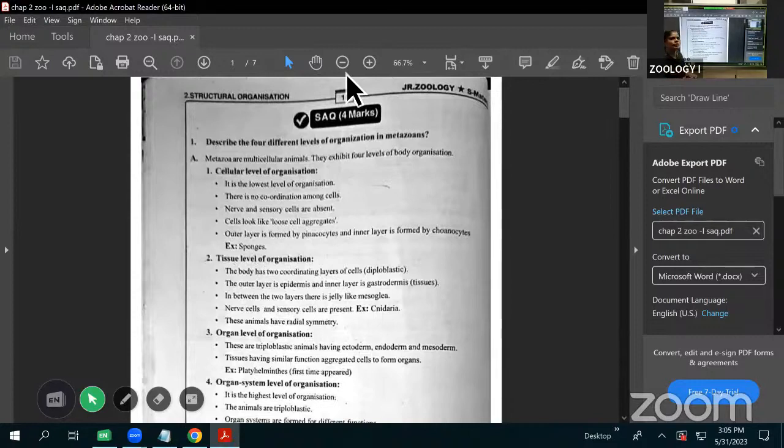Good afternoon. Welcome to Zoology first year class. In the last class we completed the SAQs of the first lesson. The next SAQs will come from the second lesson. In this second lesson, most probably two SAQs will come. That's why we discuss this important one.